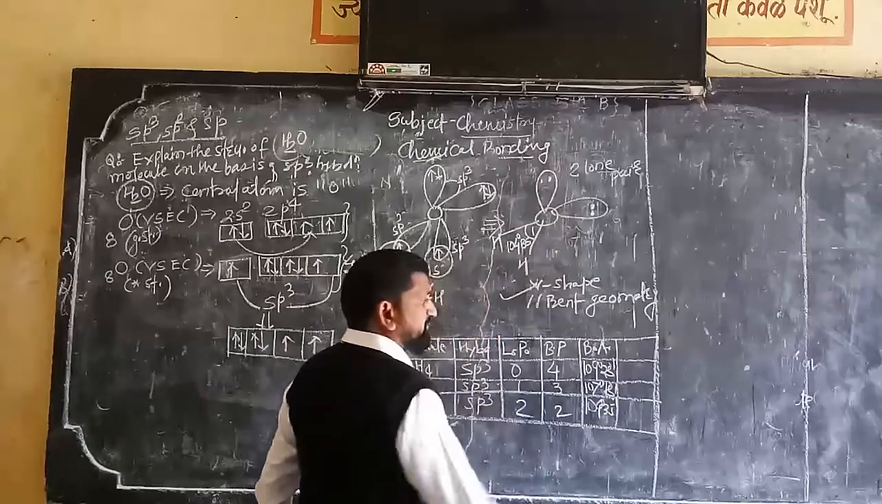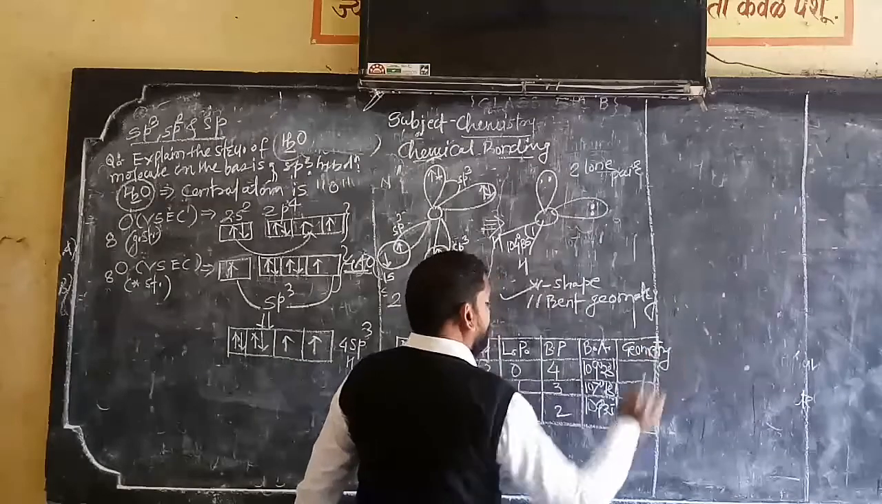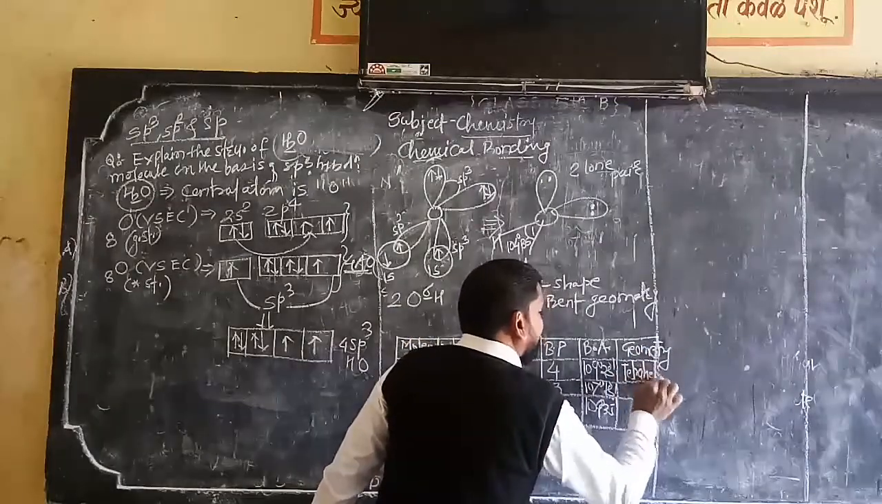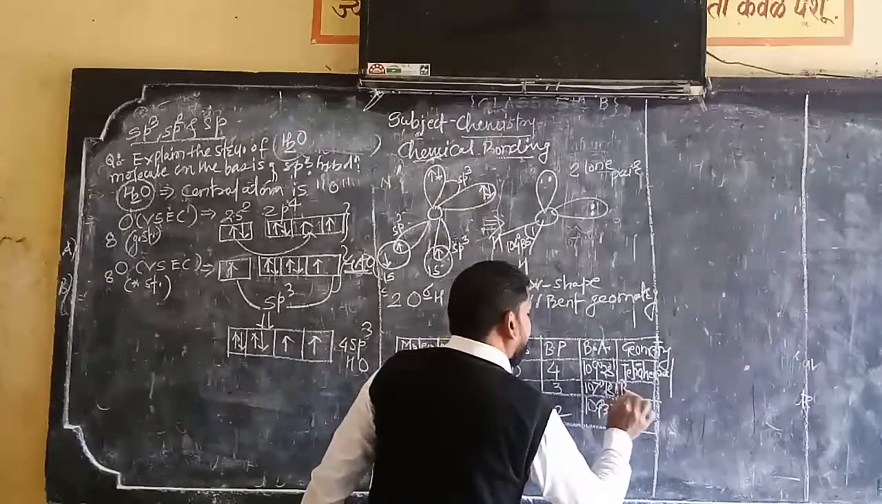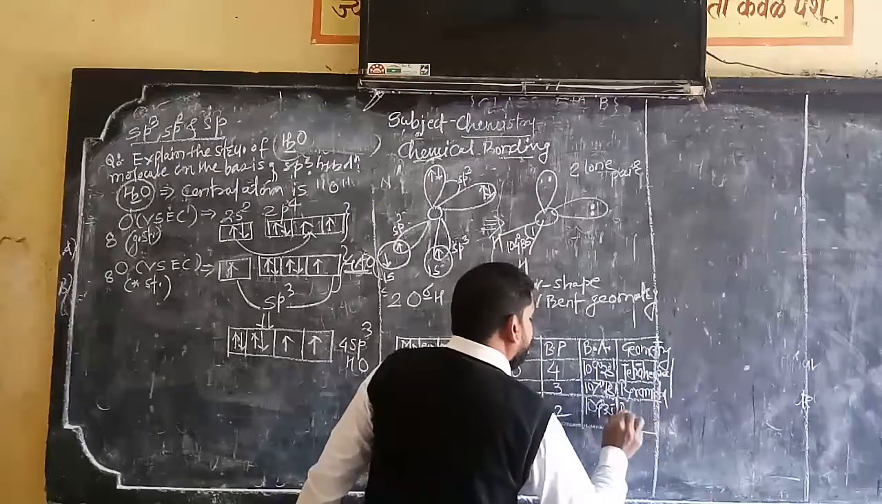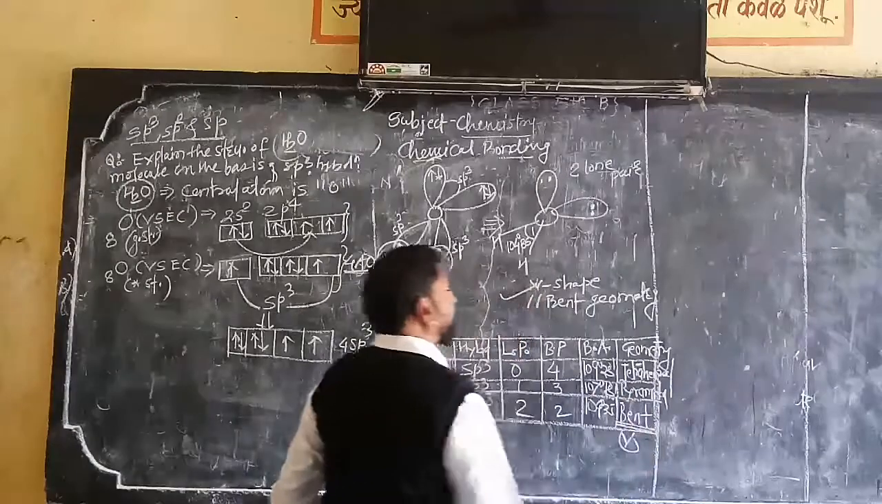Now, what is the geometry? Most important, the geometry. Methane is tetrahedral. Ammonia is pyramidal, trigonal pyramidal. And water has bent or V-shaped geometry.